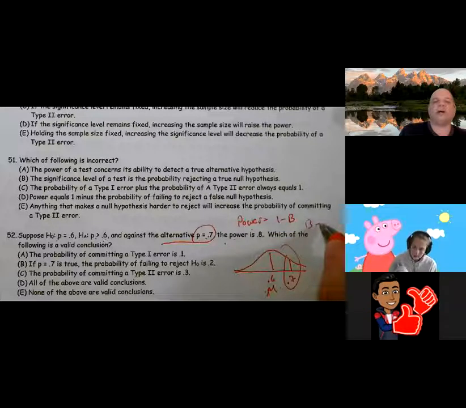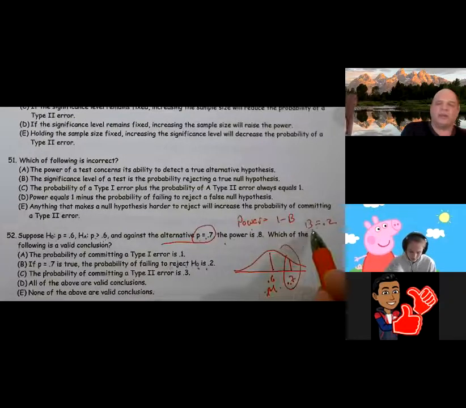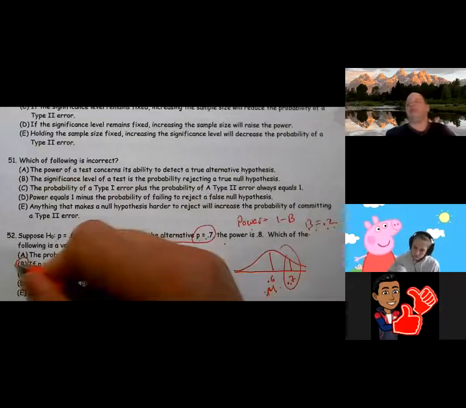And beta is the probability of a type 2 error. So if this is true, the probability of failing to reject is 0.2. So this answer is 52.